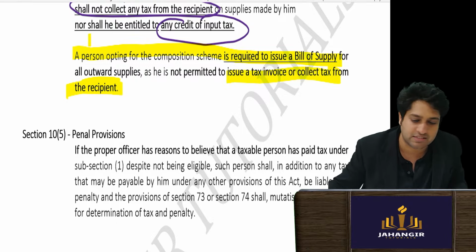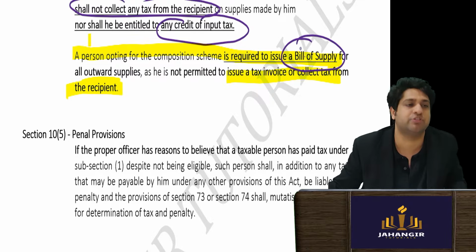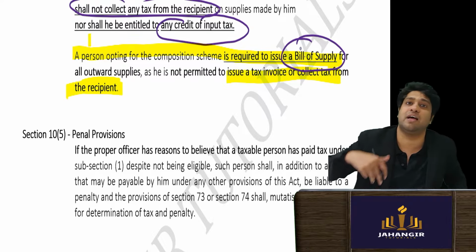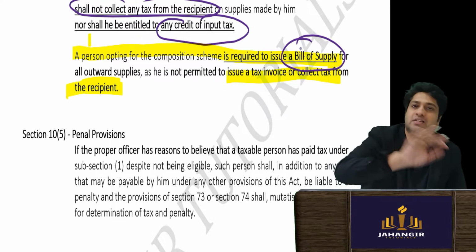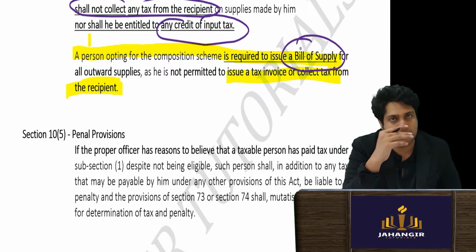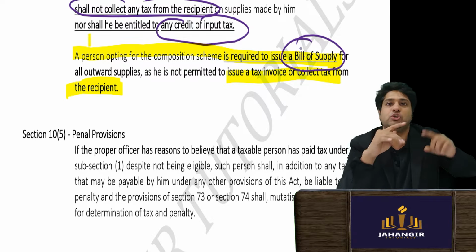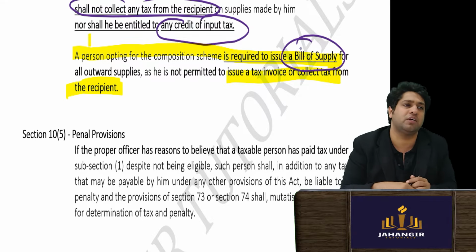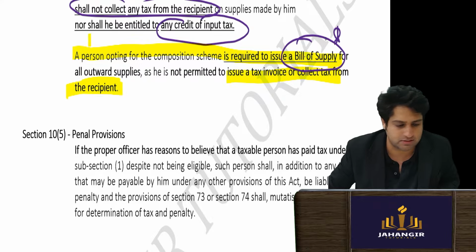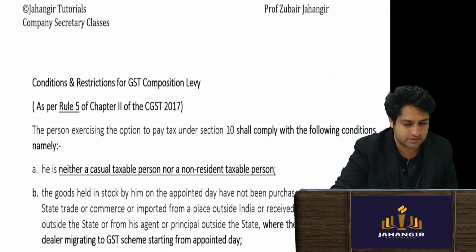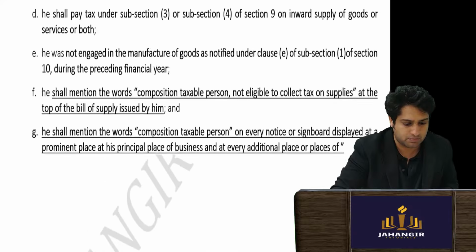For them there is a separate document called a bill of supply. It's like for exempt services where only value is given, tax component is not mentioned. So a composition dealer cannot issue a taxable invoice. They will give a bill of supply, and then you have the penal provision. That is it. We've covered all the parts of the composition scheme.